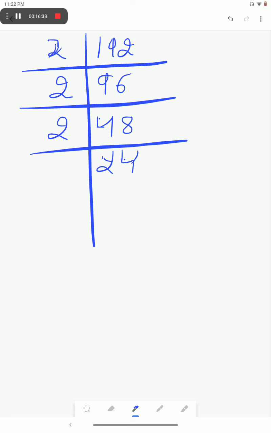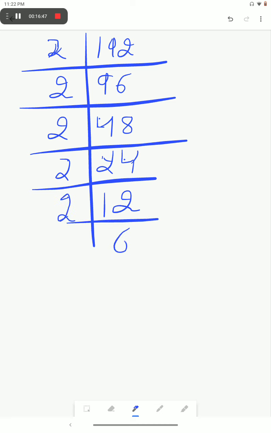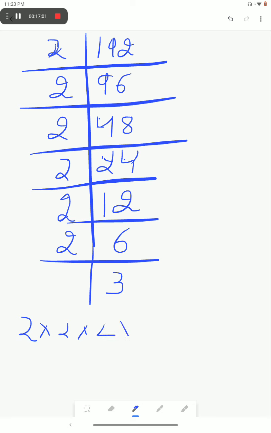Okay. 2 1s are 2, 2 2s are 4. 2 6s are 12. 2 3s are 6. Okay. Now we will find its prime factors. That will come out to be 2 into 2 into 2 into 2 into 2 into 2 into 3.